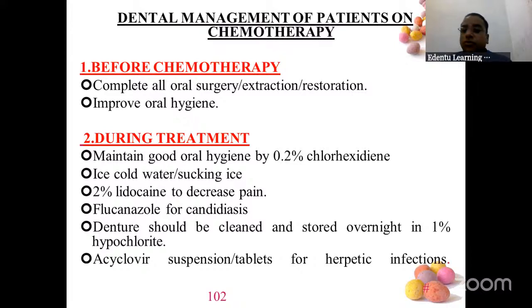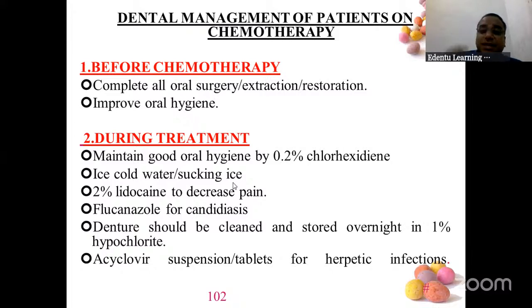So you have to do a lot of precautions before the chemotherapy is given. All the dental extraction, restoration, fillings, everything should be done before chemotherapy. During the treatment, if cancer treatment is taking place, mucositis can happen. So chlorhexidine mouthwash should be given. If there is lot of bruises or ulcers or pains are there, ice cold water should be given.